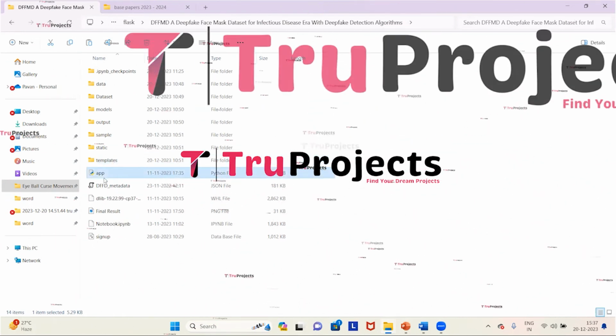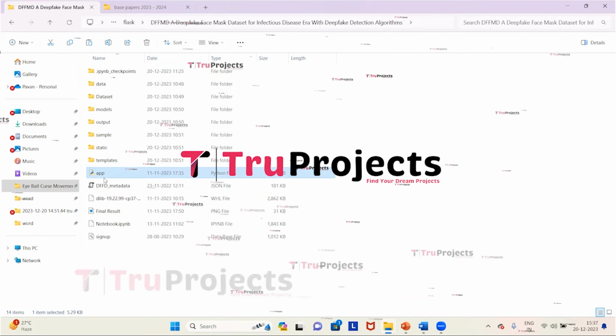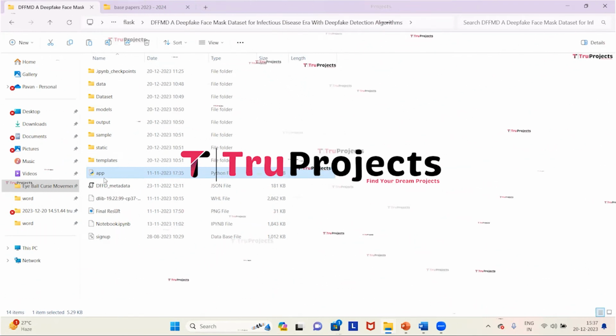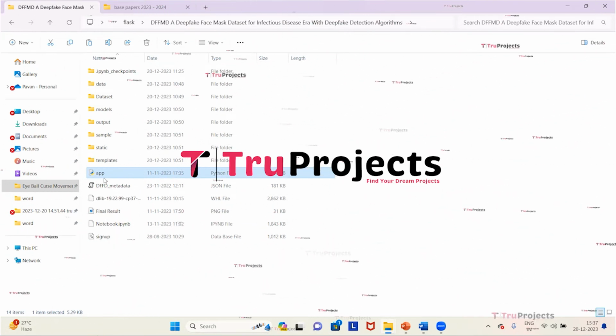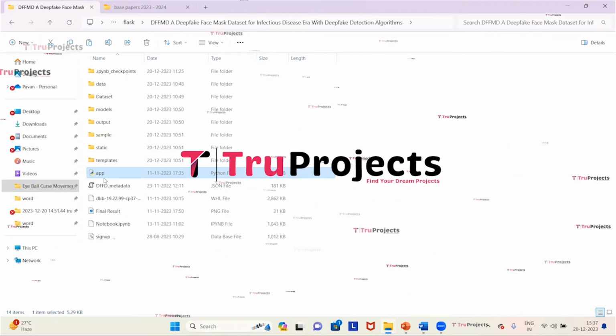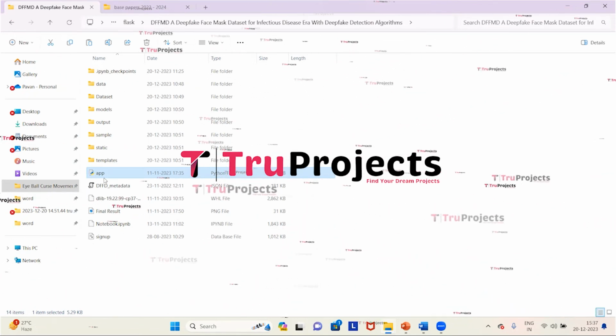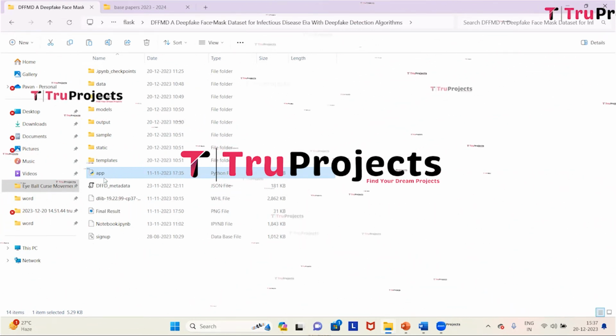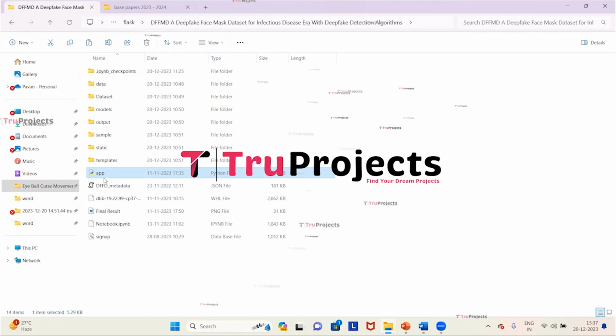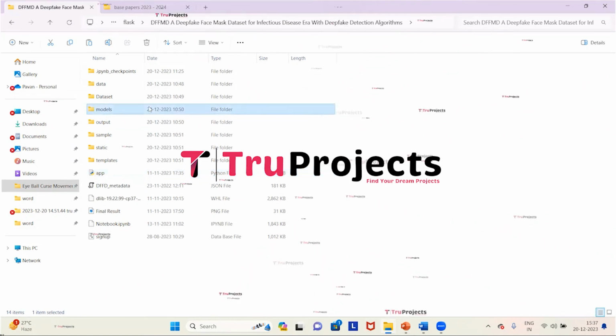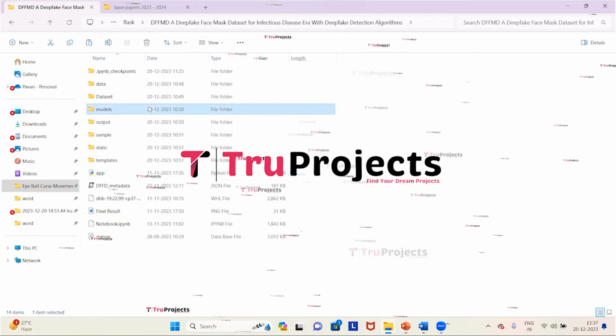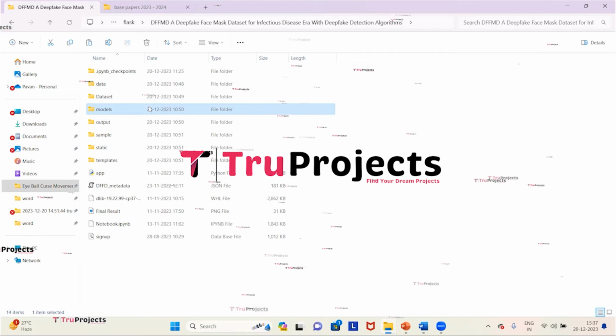This is the app.py file. This .py file contains the information related to front-end logic. It includes code written in Python that handles server-side operations such as processing user requests, interacting with the database, and generating dynamic content that is to be rendered in the HTML templates. And this is the models folder, which contains the algorithm information and that will be loaded into the project code during runtime.